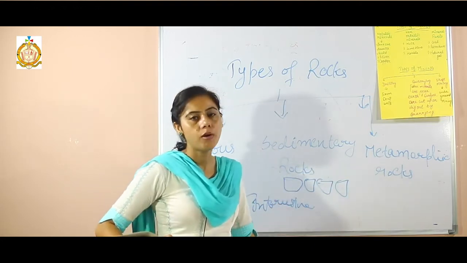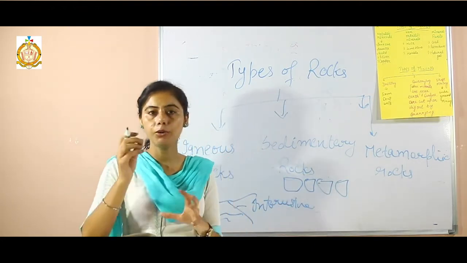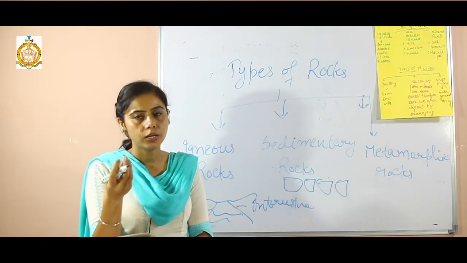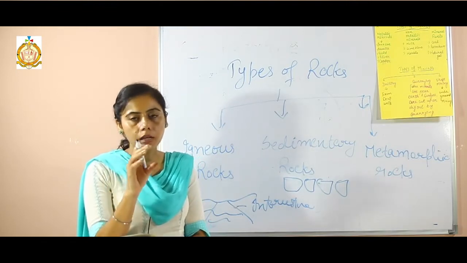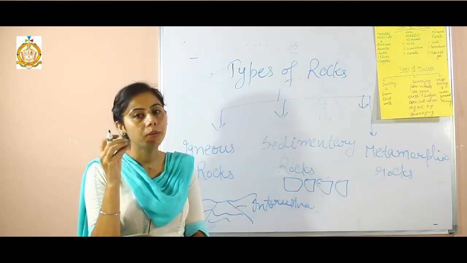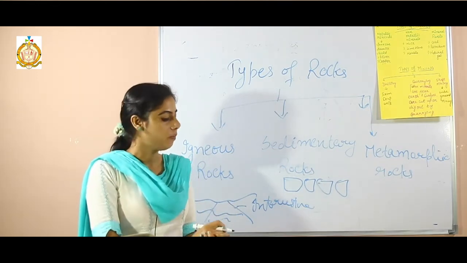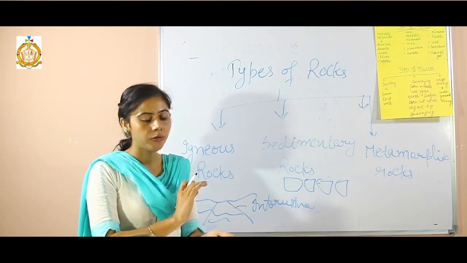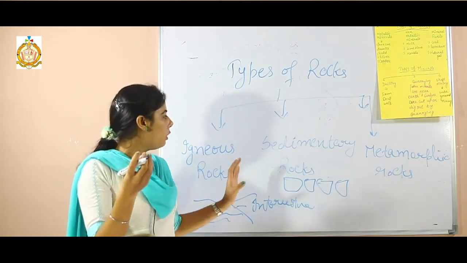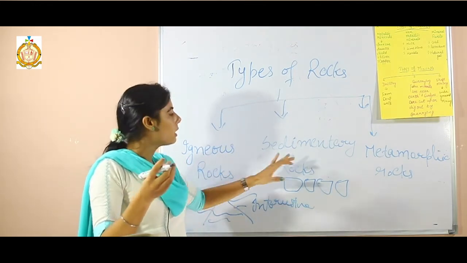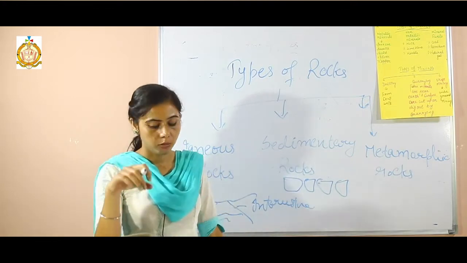Metamorphic rocks are formed due to change in the texture, nature and chemical composition of pre-existing rocks due to weathering and denudation. An example of metamorphic rock is marble. So three kinds of rocks: igneous rocks, sedimentary rocks and metamorphic rocks.